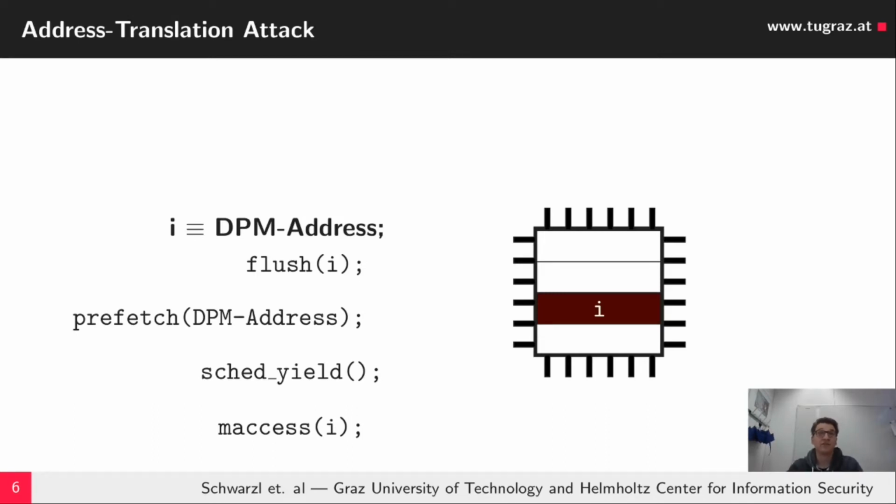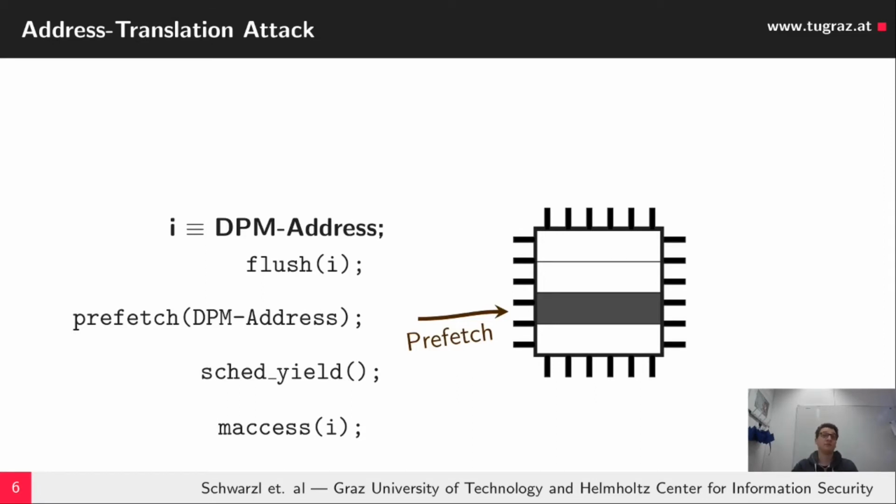This is an illustration of the address translation attack. We have this congruence between the variable I, or virtual address I, and its corresponding direct physical map address in the kernel. First a flush is performed to flush the variable I out of the cache if it was accessed. Then the attacker performs a prefetch instruction with the direct physical map address.